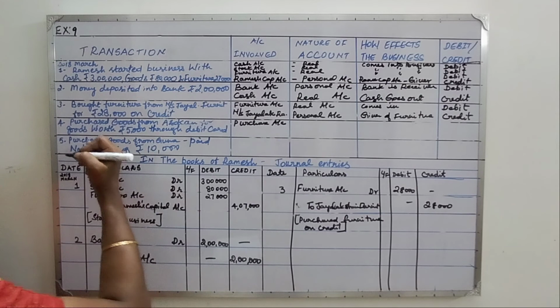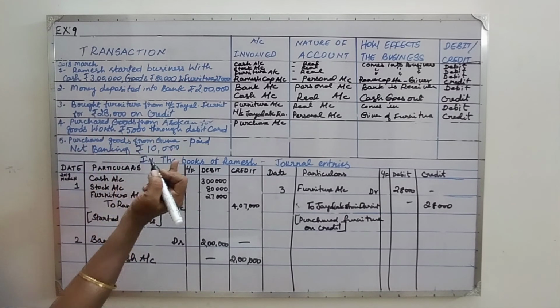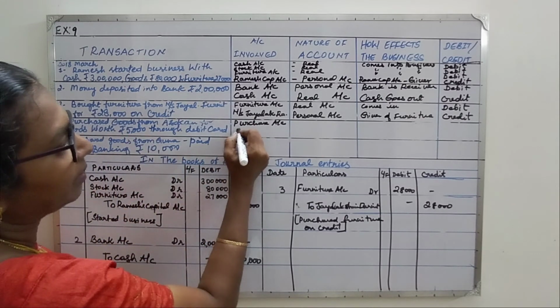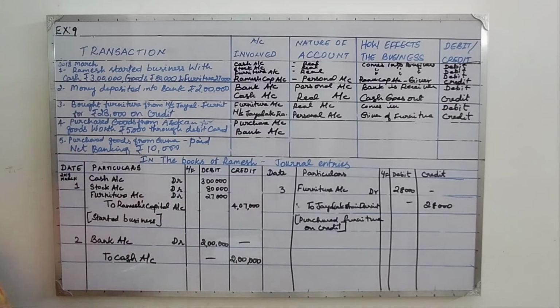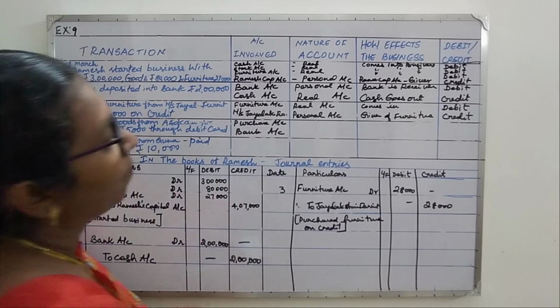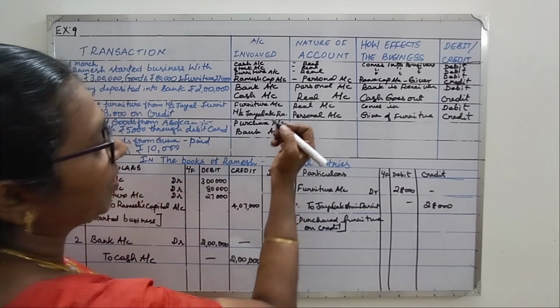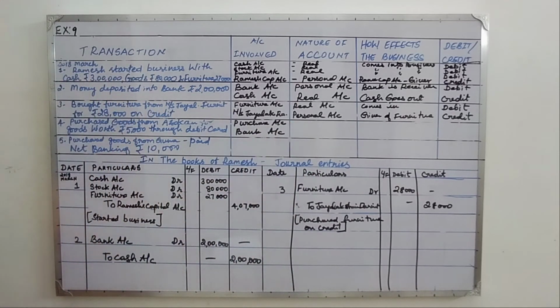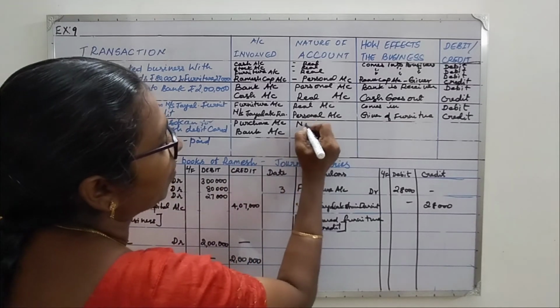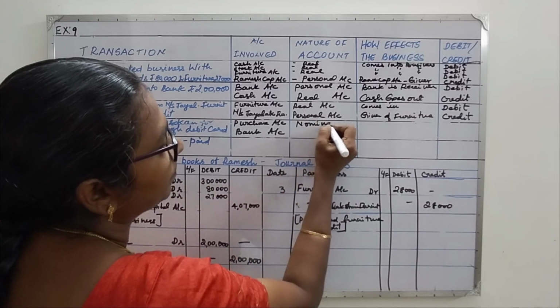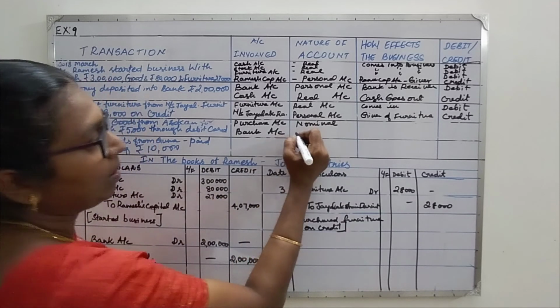And then, paid through debit card. So it is payment through bank. So it is bank account that is involved. Okay. So what is the nature of account here? Purchase is real or nominal. As we say, since it is an expense, we treat it as a nominal. Then bank is a personal account.